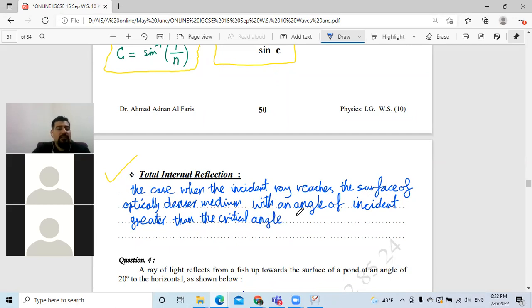What will happen here? Bravo. What will happen? Another answer. All the light. What will happen to it? All the light exactly reflects back completely. All the light reflects back completely.